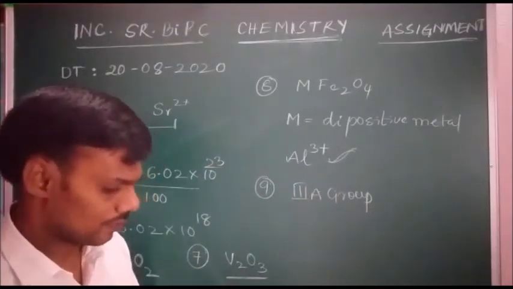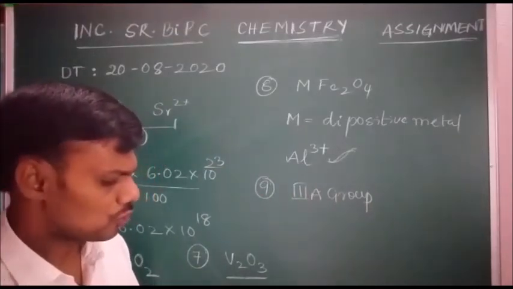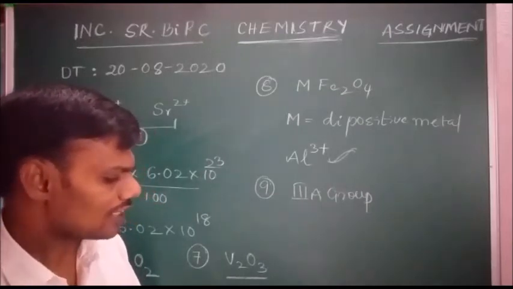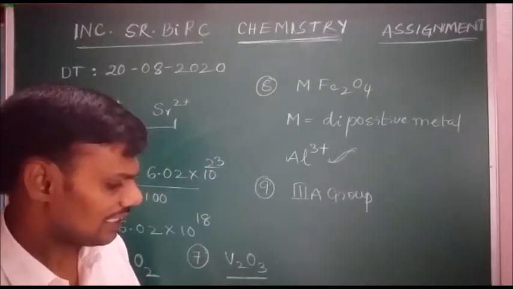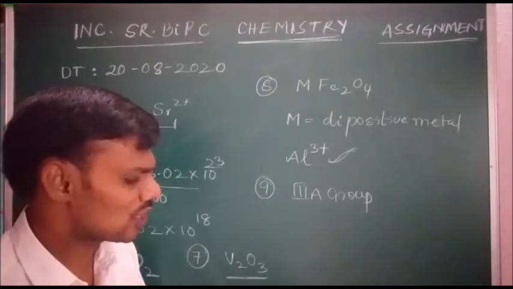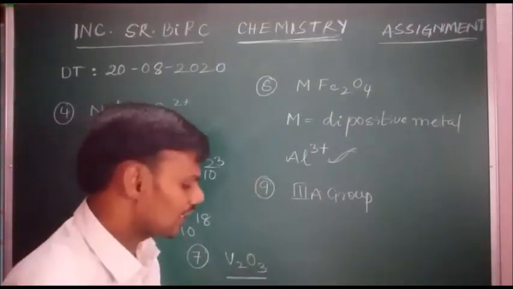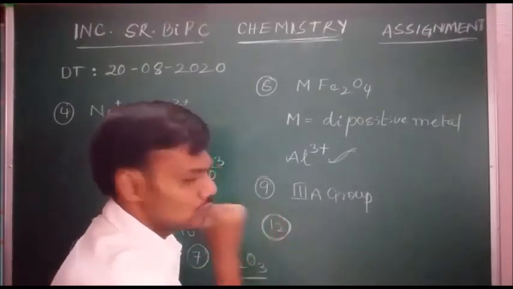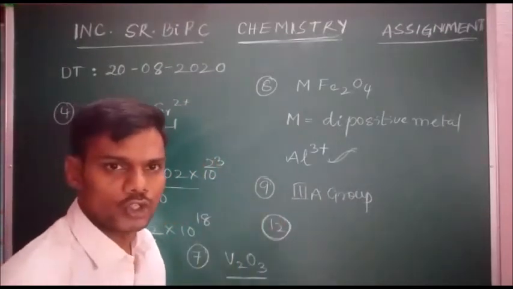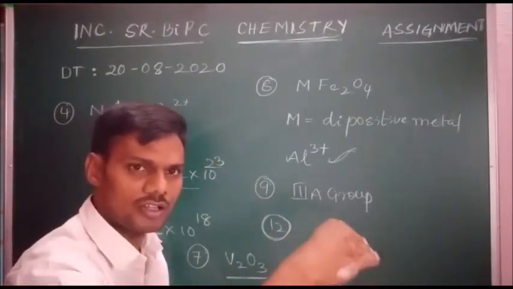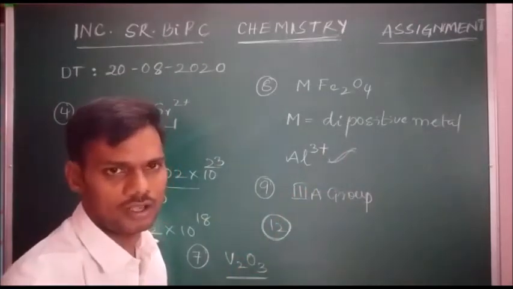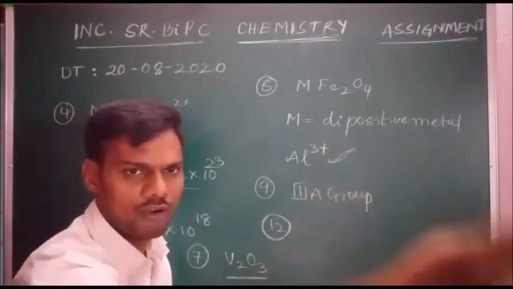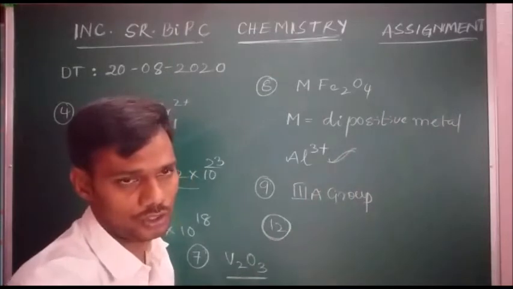Next, question number 12. Schottky defect in a crystal is observed when? Schottky defect means ions are missing from their original positions and thrown out from the crystal lattice.